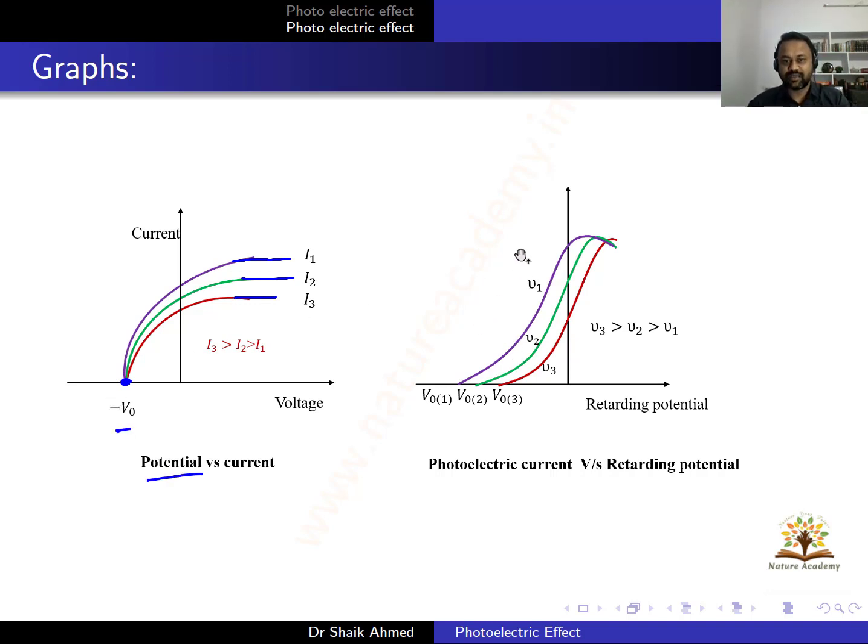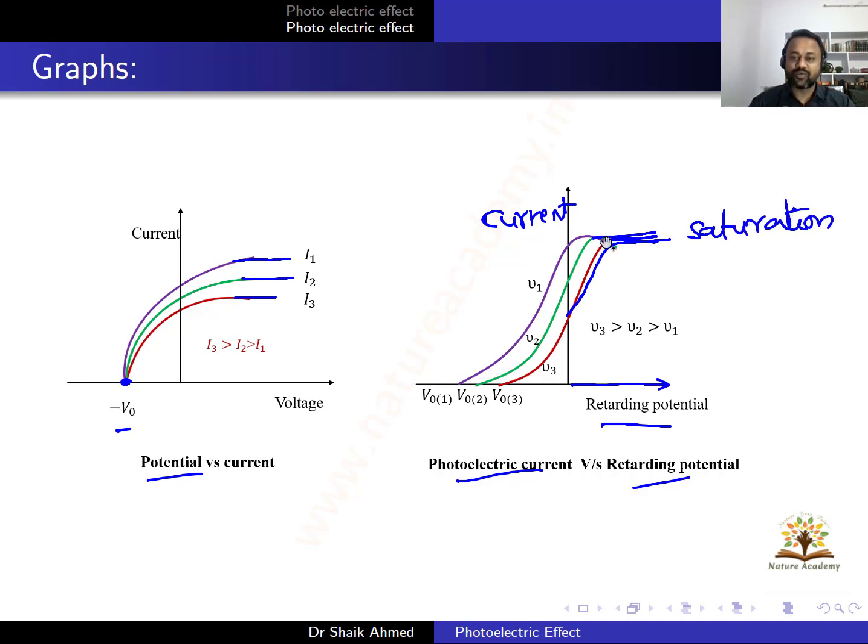In the other case, this is the graph between photoelectric current and retarding potential. So this is again current versus retarding potential. Let us have a look at the first graph, the red one. I'm talking about the red one. You know that, right? This is the saturation current. All the graphs will have saturation values. If the voltage is positive, the current value will increase and we will get the saturation value. This is known as saturation current.